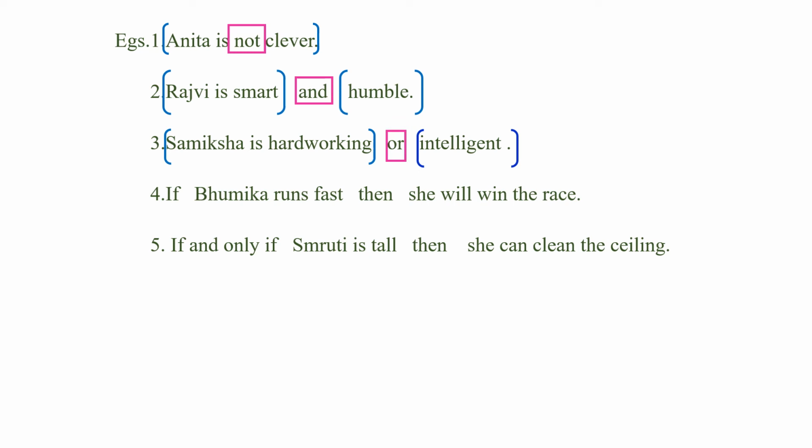Fourth, if Bhumika runs fast, then she will win the race. In this, the first component part is Bhumika runs fast, and the second component part will be she will win the race, and the connective will be if then. If and only if Smriti is tall, then she can clean the ceiling. In this, Smriti is tall is the first component part, she can clean the ceiling is the second component part, and the connective is if and only if then.